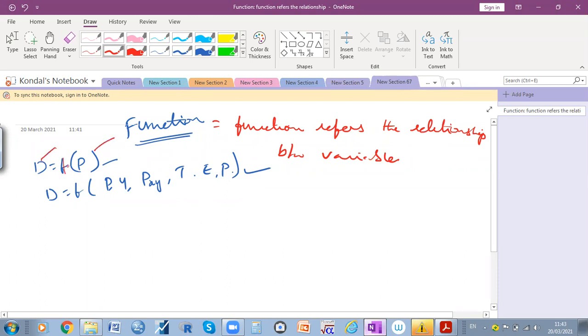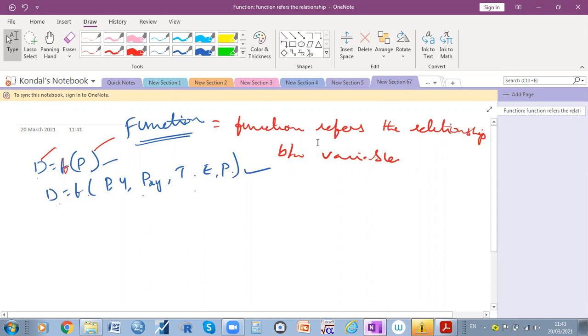The function shows the relationship between them. That is called a function. The function refers to the relationship between one variable and another variable, nothing but, for example, the dependent variable and the independent variable, which come in mathematics and statistics. So you need to understand: function means the relationship between the variables.